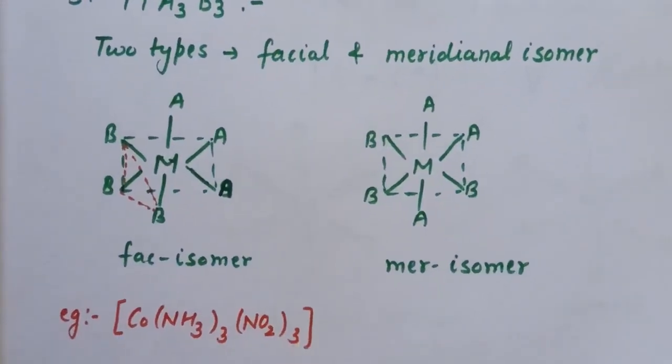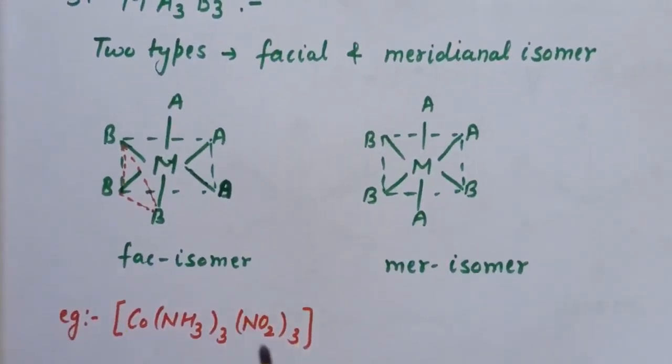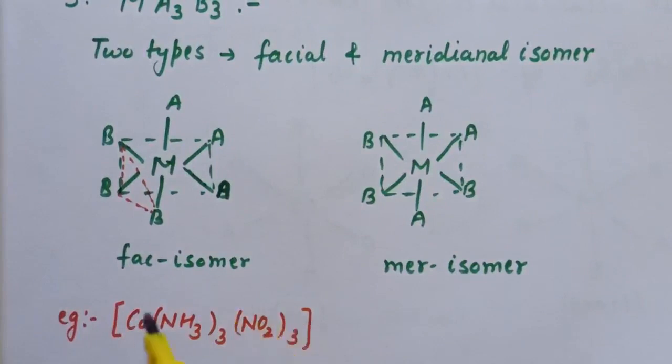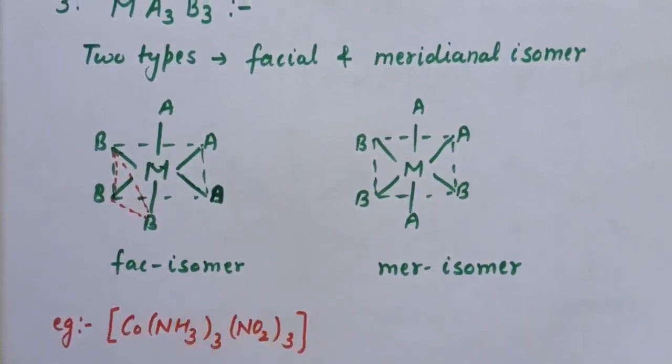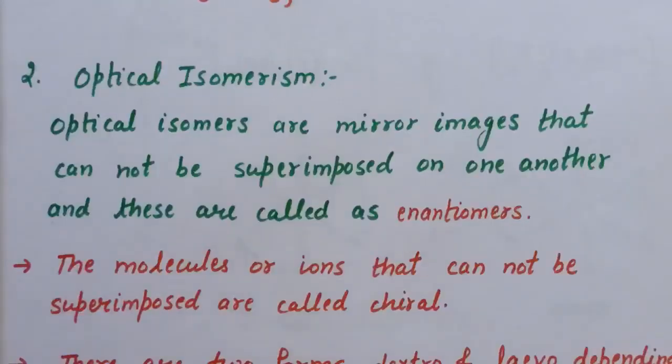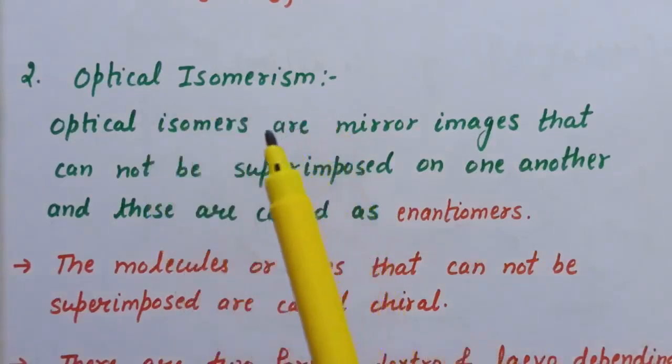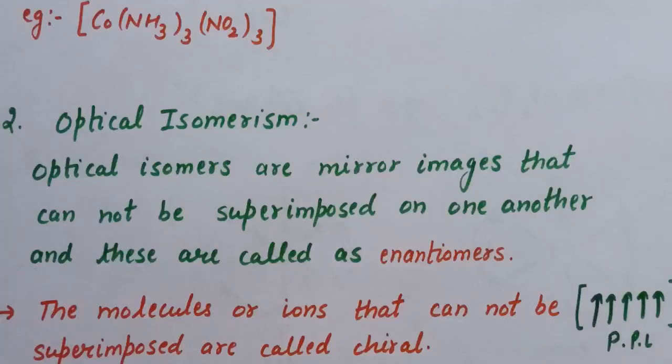An example is Co(NH3)3(NO2)3. So in this complex, facial and meridional isomers exist. Now after geometrical isomerism, second is optical isomerism. Next is optical isomerism. So first is optical isomers.